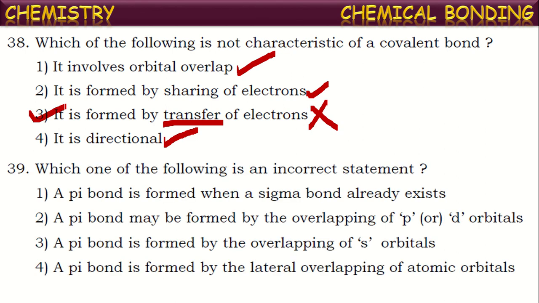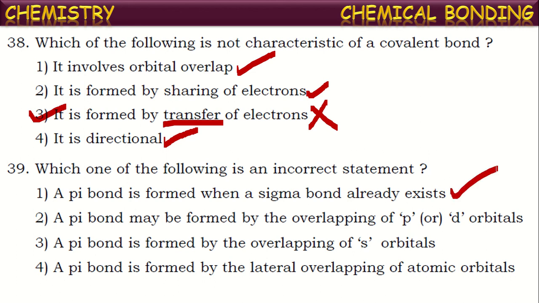Which one of the following is an incorrect statement? See the statements given here. A pi bond is formed when a sigma bond already exists. Is it true? Yes. First, when atoms approach each other, they first form a sigma bond. Then only they can form other bonds like multiple bonds, like pi bonds. So a pi bond is formed when a sigma bond is already existing there.